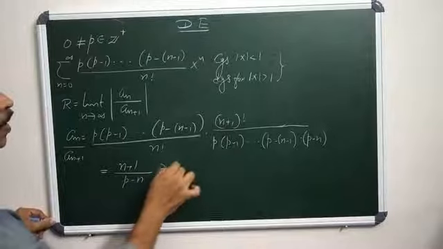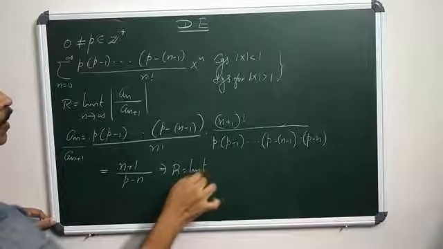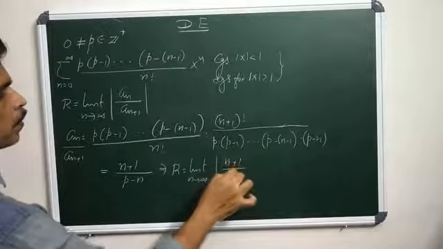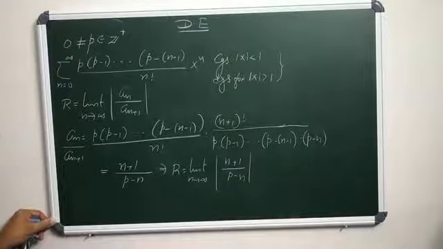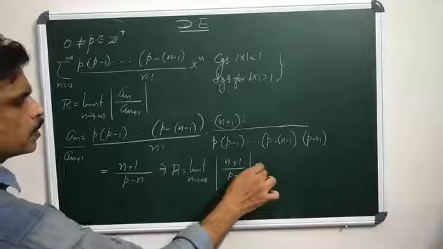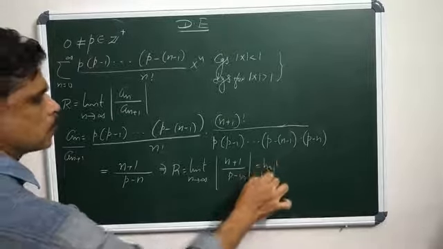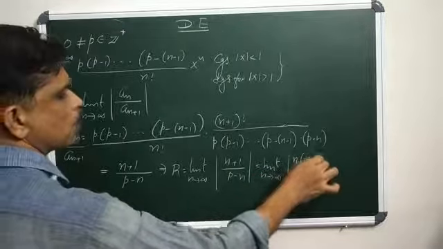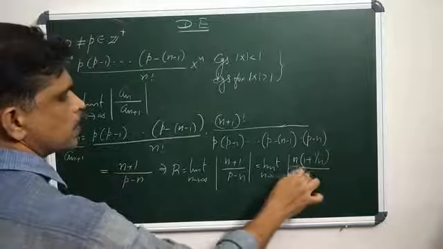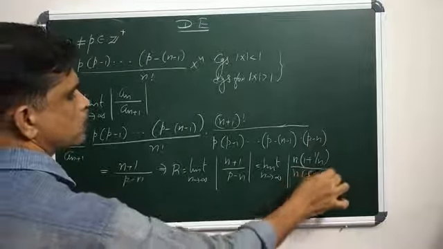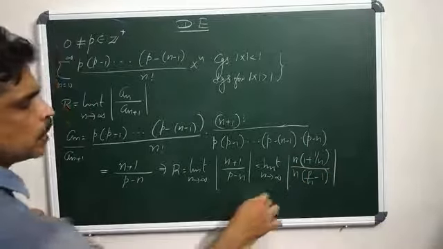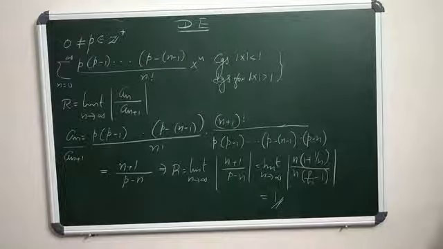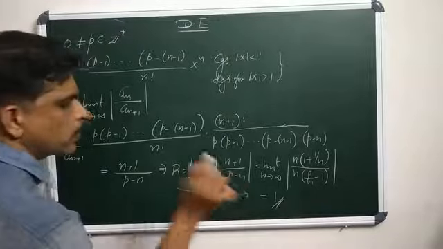Therefore, r equals limit n tends to infinity of (n plus 1) by (p minus n). So it is simply 1. That is, limit n tends to infinity, take n outside: n into (1 plus 1 by n) divided by n into (p by n minus 1). Applying the limit, it is 1. So r equals 1. The radius of convergence is 1 here.